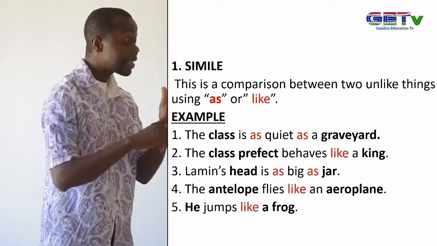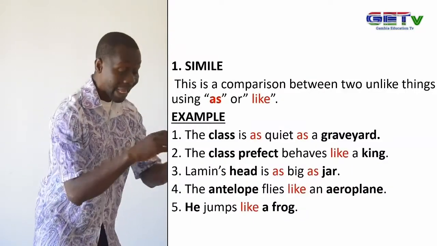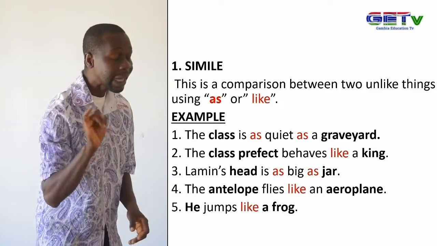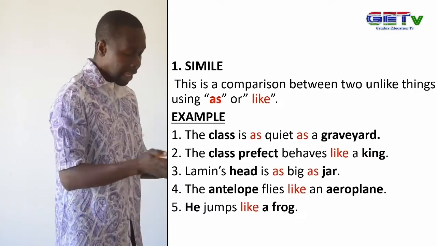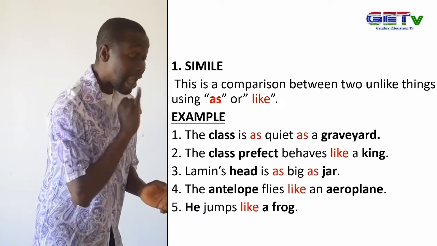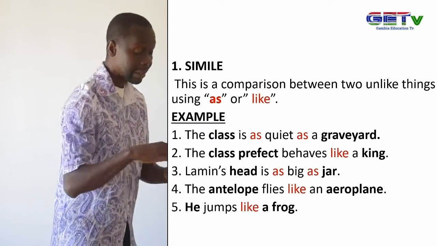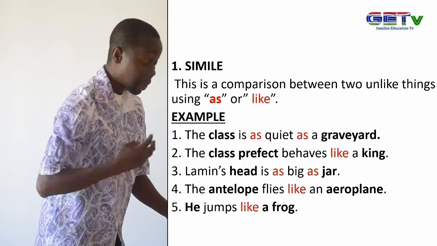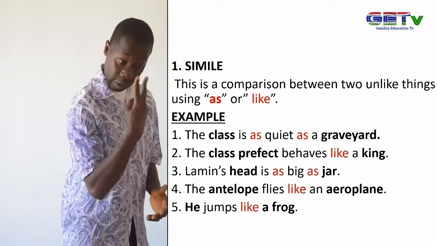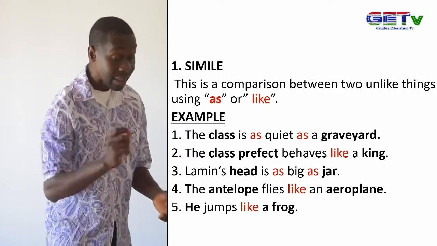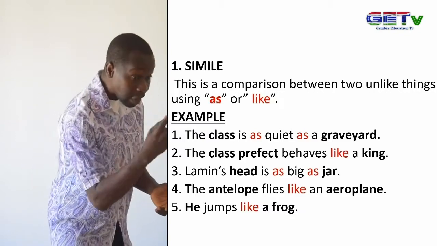We are going to give you a few examples that will really make you understand and distinguish simile from other devices that we will be discussing. The first example of simile is, the class is as quiet as a graveyard. You have seen two as in the statement, and an adjective in the middle.